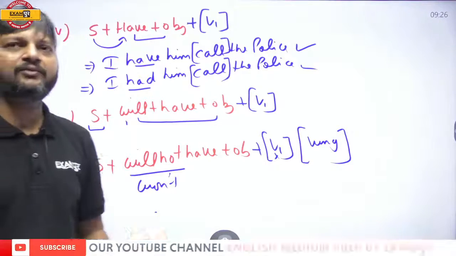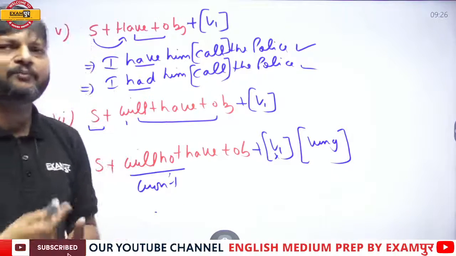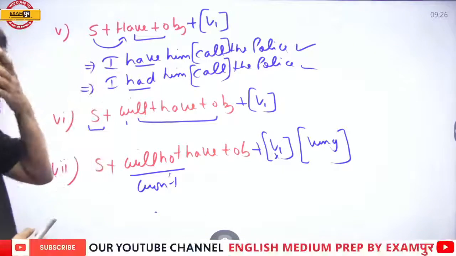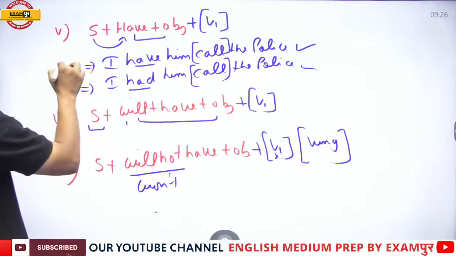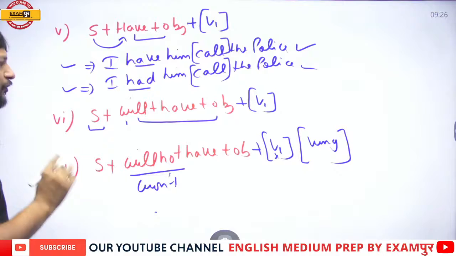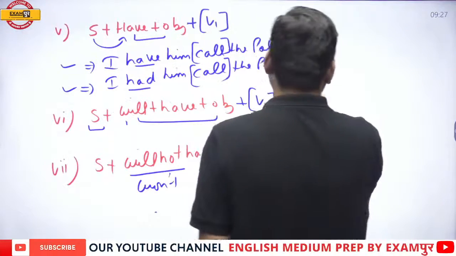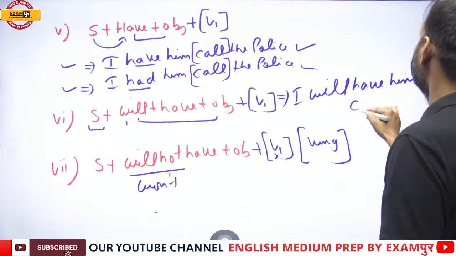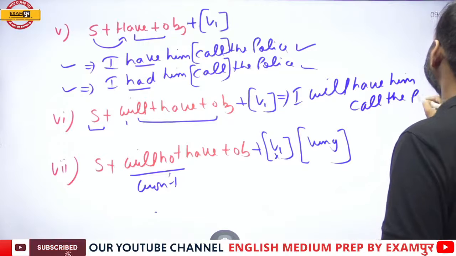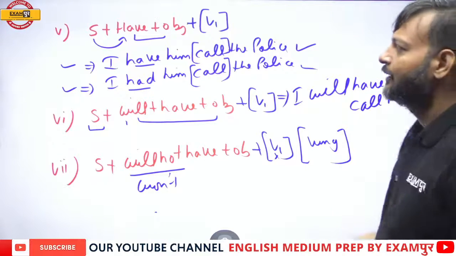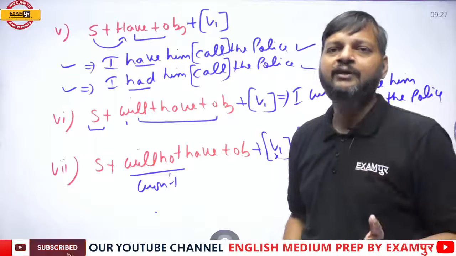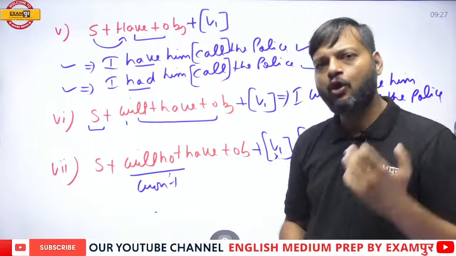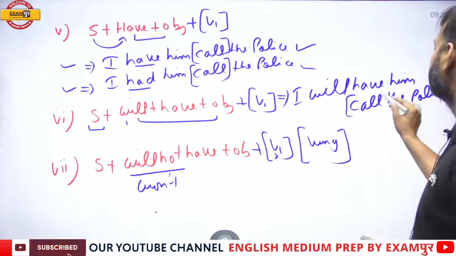If it is future too, you see, this is present, this is past, and this is future, you have to use the same. I will have him call the police. So as you can see, have him is present, had him is past, and will have him is future. So whether it is present, past, or future, you have to use bare infinitive.